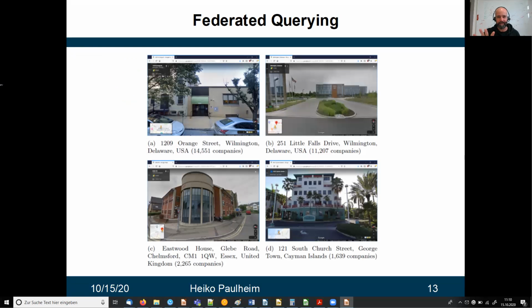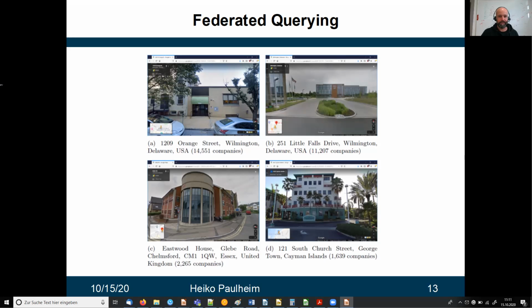And this small building is actually the address of almost 15,000 companies, which we have in our graph, which is due to the open world assumption even lower than the actual number of companies whose address is the 1209 Orange Street in Wilmington. So these 2 upper examples, both in Delaware, they also became famous as the Delaware loophole, which is some special tax legislation practice in Delaware in the US.